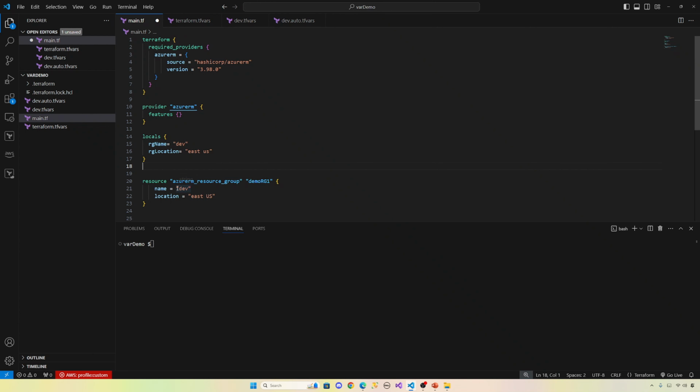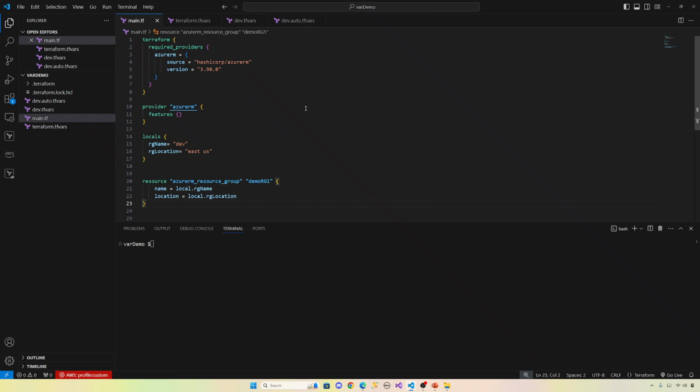Now we're going to use it inside this. So let's not hard code this. So how do you access it? Using singular local, L-O-C-A-L, not locals. Just local dot name of the local. What's the name of the local? It's rg name and rg location. So for name it is local.rg_name, and for this one local.rg_location.